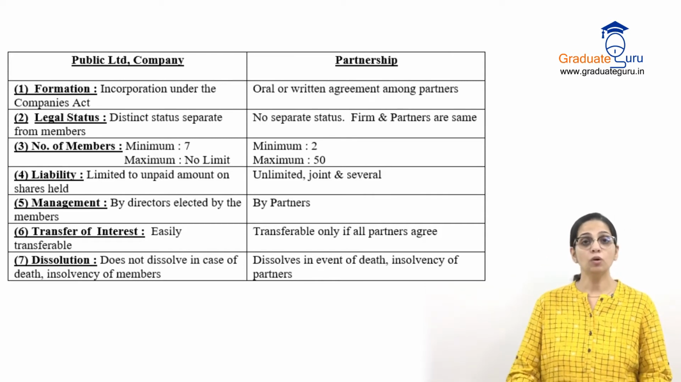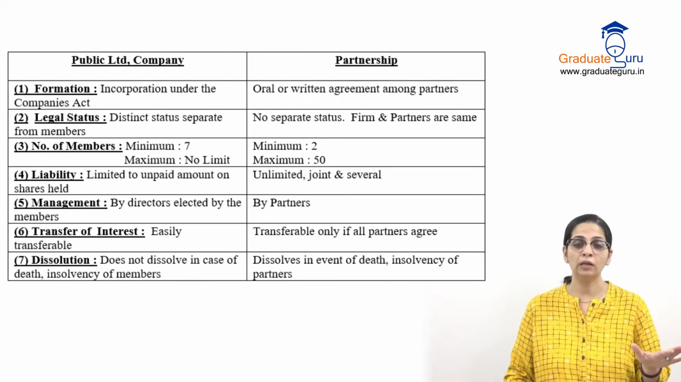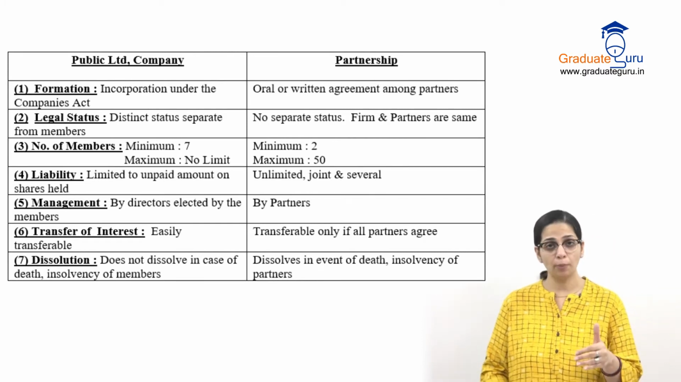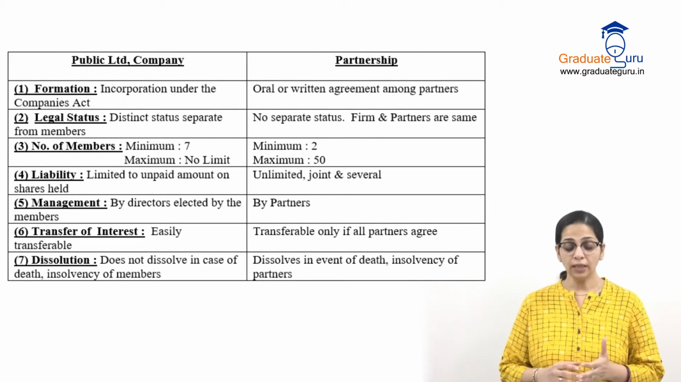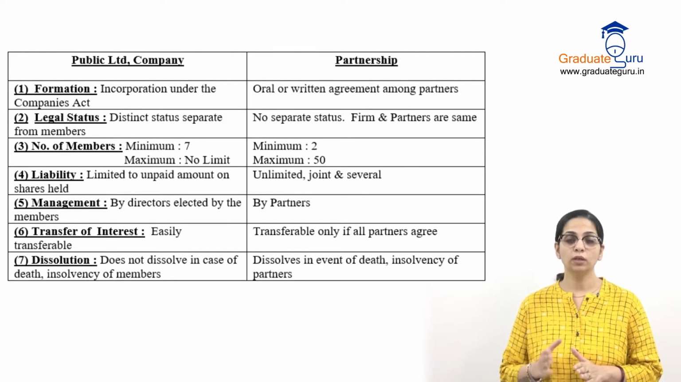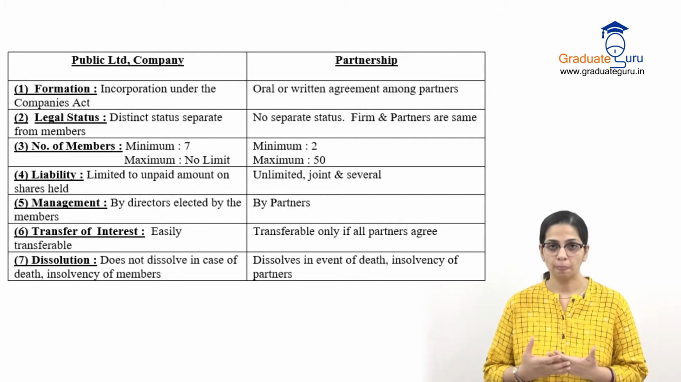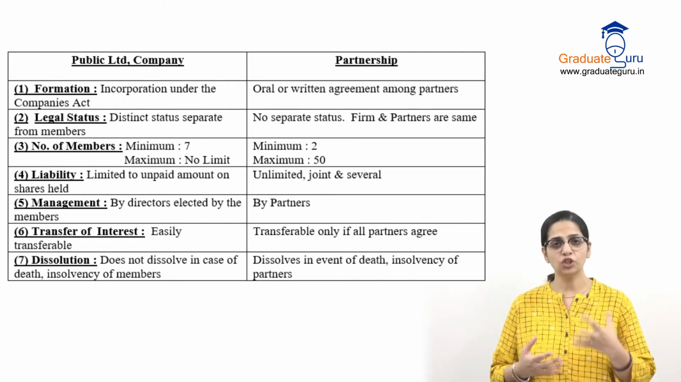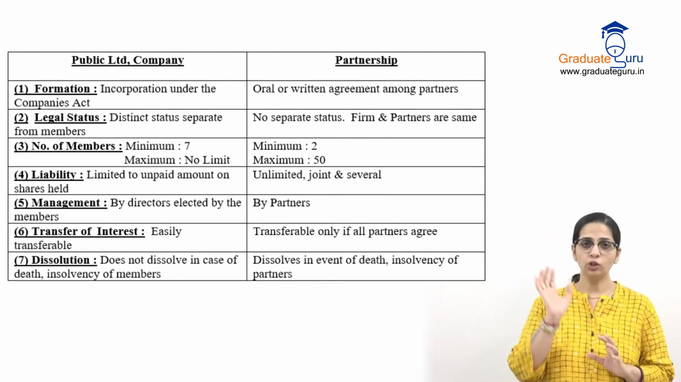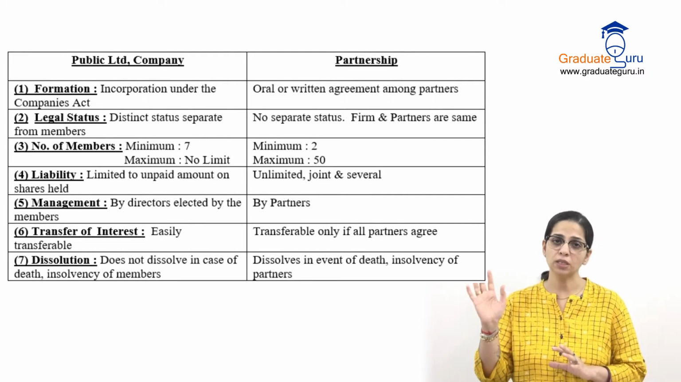Then coming to liability. Now this is something which distinguishes a company from all forms of organization. Let me first read the point, then I'll explain. For a company, liability is limited to the unpaid amount on the shares held. So suppose I am a shareholder of a company, and I have say 50 shares of the company. Each share is of 10 rupees. Share का एक value होता है. So in our example, I am saying that the share is of 10 rupees each.